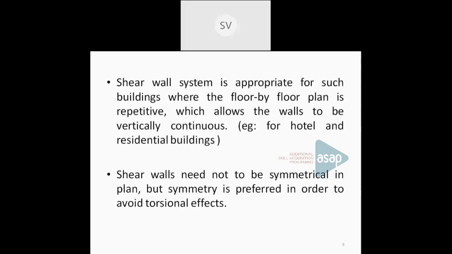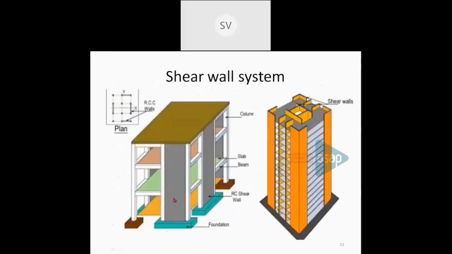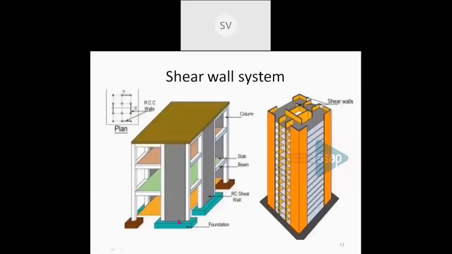Okay. Now you can see the shear wall system. This gray color indicates the shear wall. So this is a high-rise building. This gray color indicates a continuous vertical wall which extends from the foundation towards the top of the building. And for this particular building, this orange shaded portion indicates the shear wall. This is a shear wall, this is again a shear wall, and inside you can also see shear walls. So it can be provided on the periphery as well as inside of the building. Such types of walls are known as shear walls.